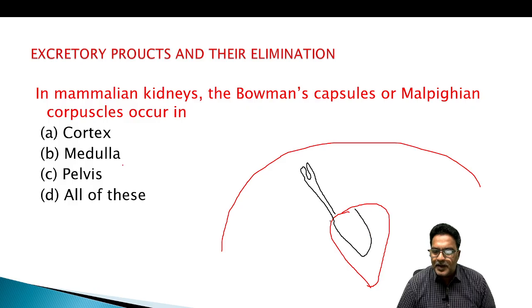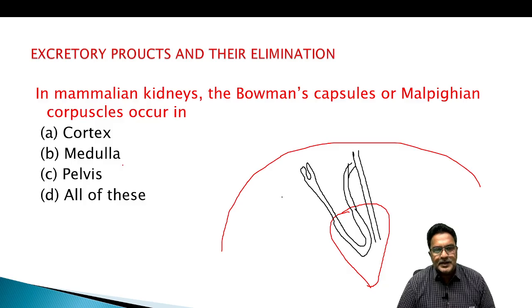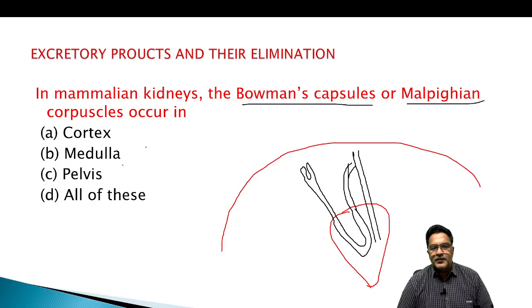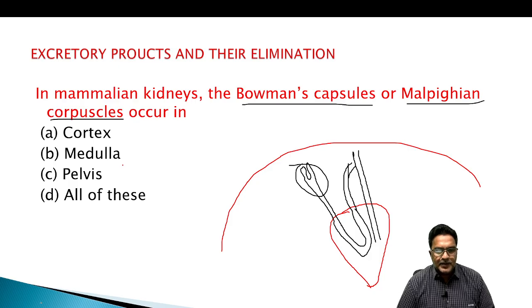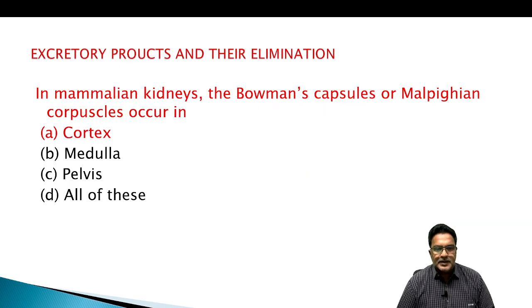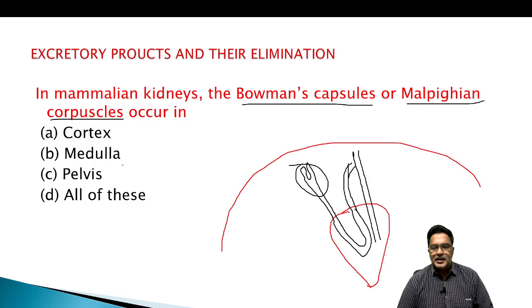Henle's loop, the longer Henle's loop in juxtamedullary nephron, is present in the medulla, whereas DCT, distal convoluted tubule, is in the cortex. Collecting tubule is in both cortex and medulla. So what's the question here? Bowman's capsule or Malpighian corpuscle. Where is it? This is in the cortex. So our answer is cortex.